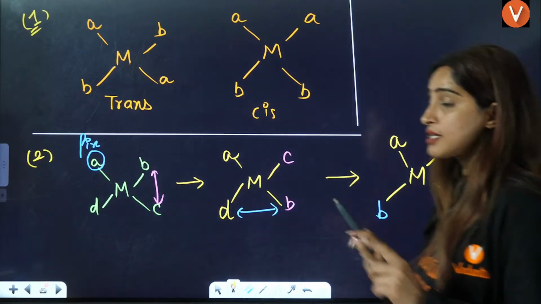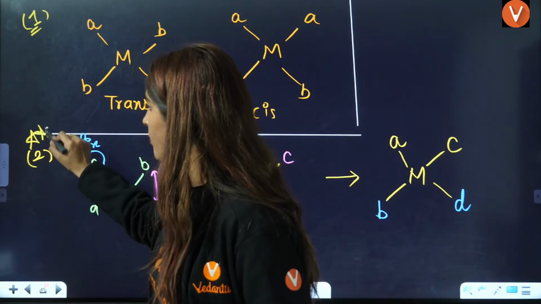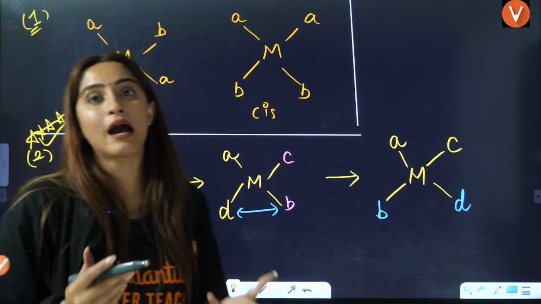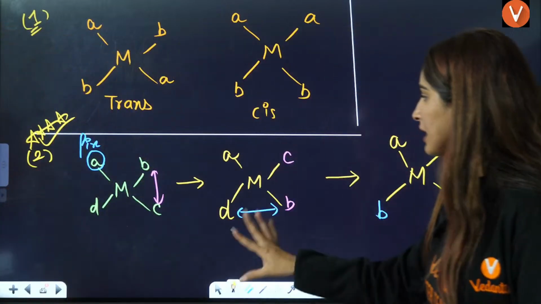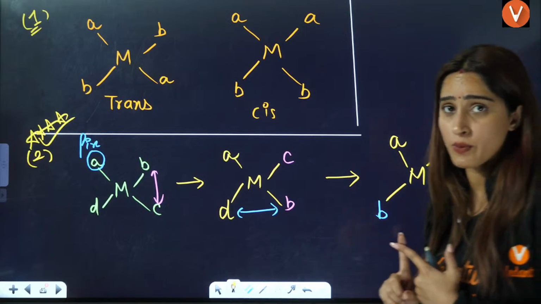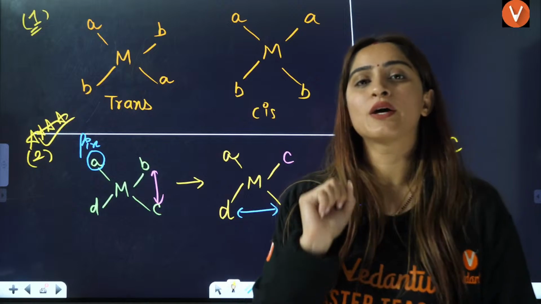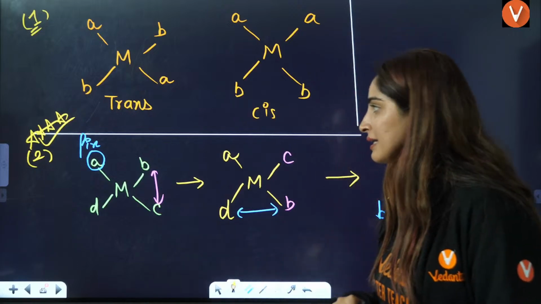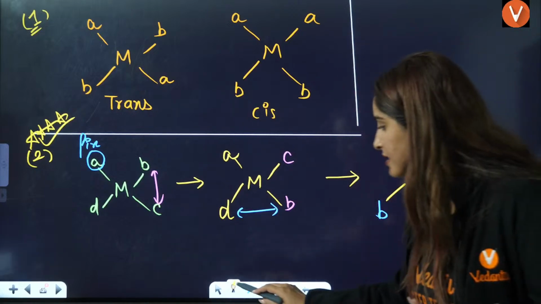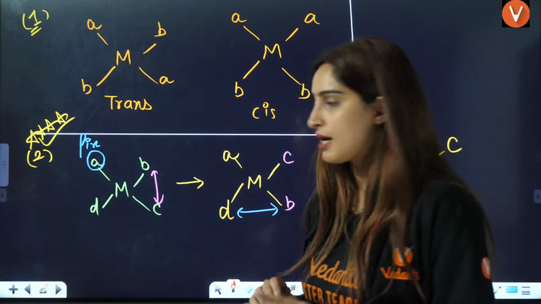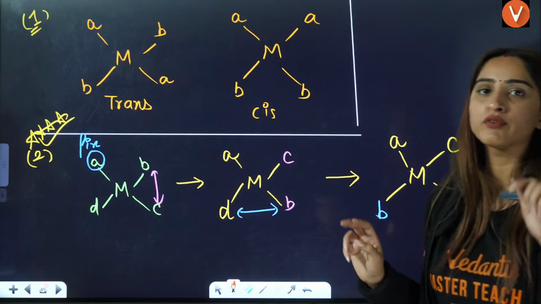Now, this question has been asked so many times. Why does it have 3 isomers, right? Okay. So these are the 3 isomers. That is the first question that they ask you: MABCD will have how many isomers? Second question they will ask you is which of the following will be cis, which will be trans. Okay. For that, this is the way of answering, that you have 3 isomers.